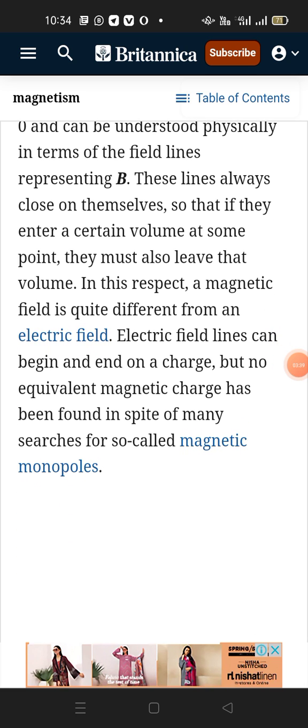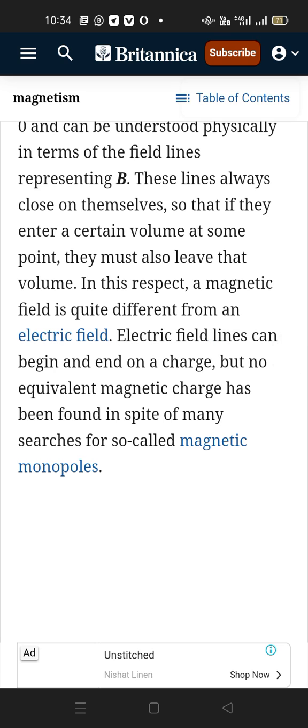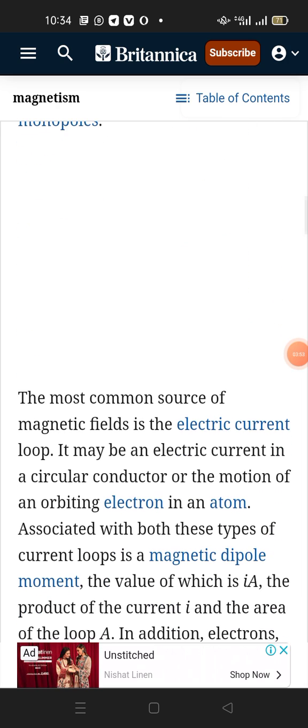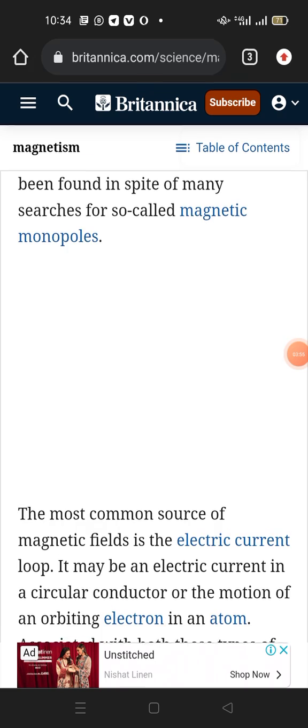In this respect, the magnetic field is quite different from an electric field. Electric field lines can begin and end on a charge, but no equivalent magnetic charge has been found in spite of many searches for so-called magnetic monopoles.